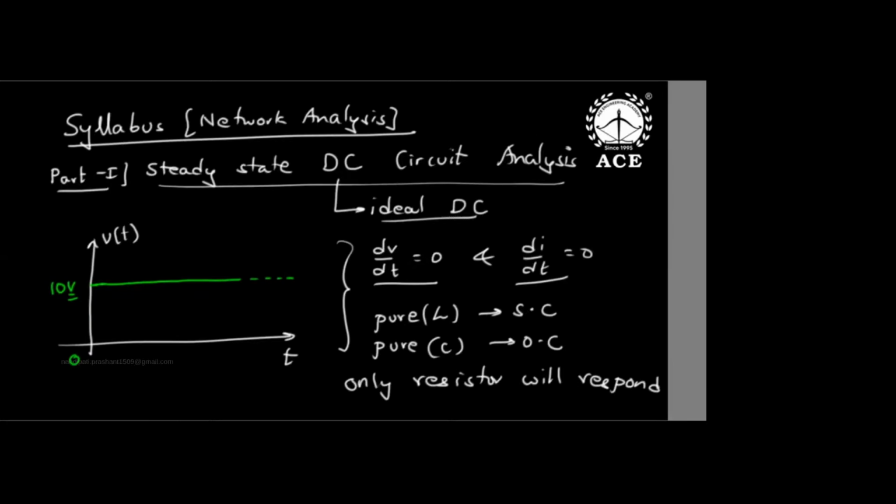Ideal DC is very difficult to generate, but it exists at signal level for small power levels using function generators and regulator ICs. Your EDC analog lab is there, right? In the EDC analog lab, you see 5 volt DC as a horizontal line in the CRO. That is the best example, and also a newly purchased battery. So if someone asks, does ideal DC voltage exist, you should say, ideal DC voltage may exist only at a certain small power level. When a new battery is purchased, for the first few hours, suppose you purchase a new 1.5 volt cell, before it discharges, it almost maintains constant voltage.